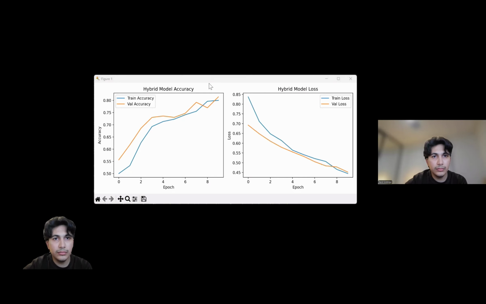Then the next metric to be shown will be the accuracy and loss curves, where we can see that over time the training and validation accuracy get closer to each other, and the training and validation loss also converge. And as we can see, there is almost no overfitting or underfitting in either of these. And those are all the visualizations created from the graphs.